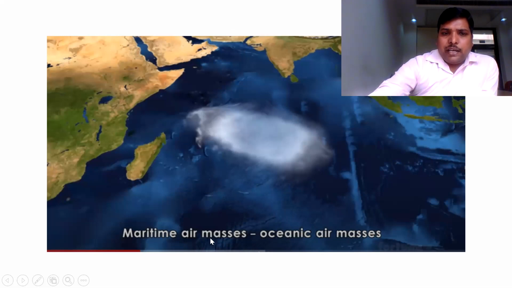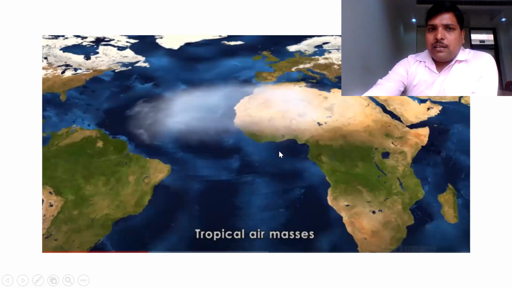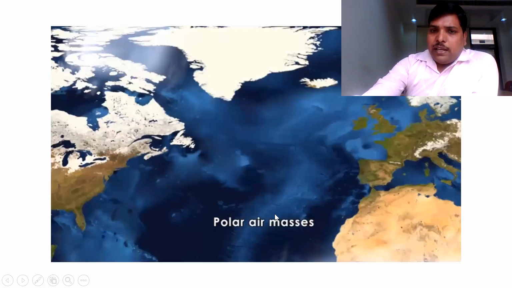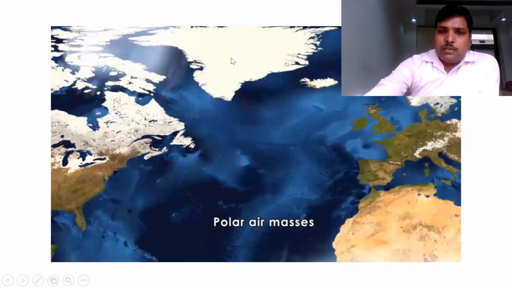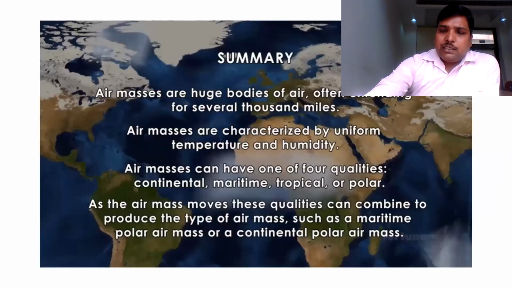Tropical air masses are getting created over the tropical region. And polar air masses are getting created at the poles, where the latitude goes up to 90 degree. So I have described what lowercase describes and what uppercase describes, and you need to understand this.